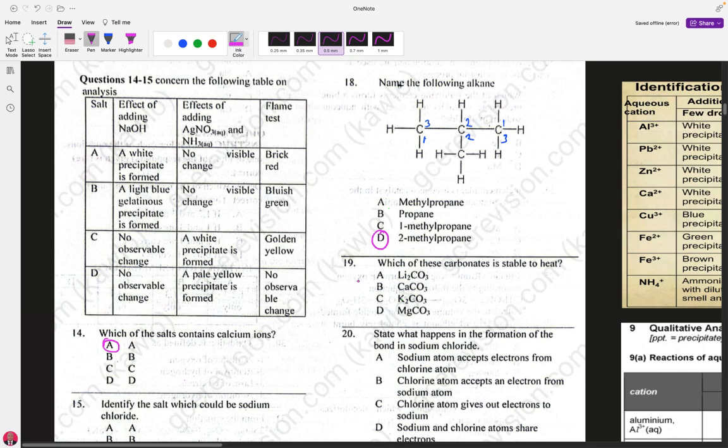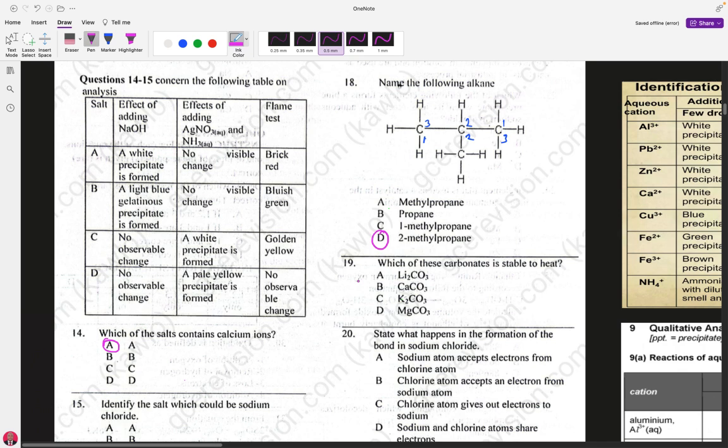So group 1 carbonates are more stable than group 2 carbonates because of their small size and high charge. It should also be remembered that when moving down a group, let's say group 1, the metals become larger and larger because the number of shells is increasing.